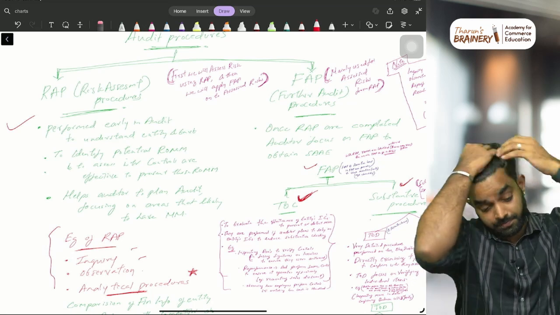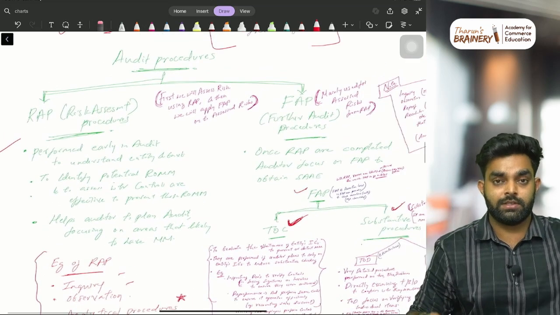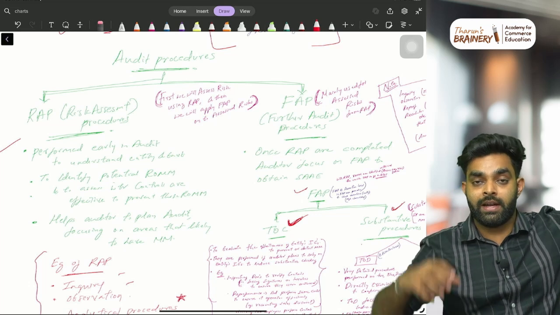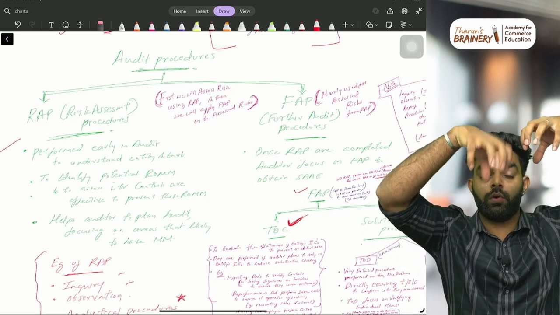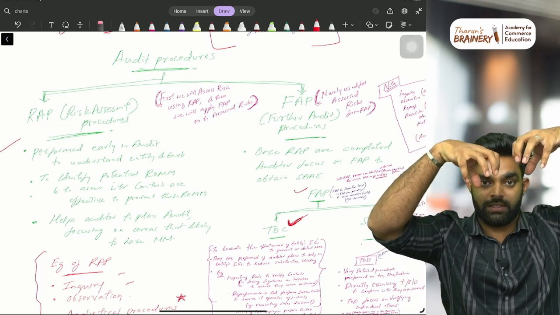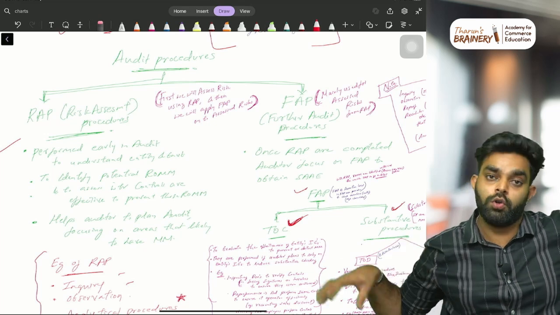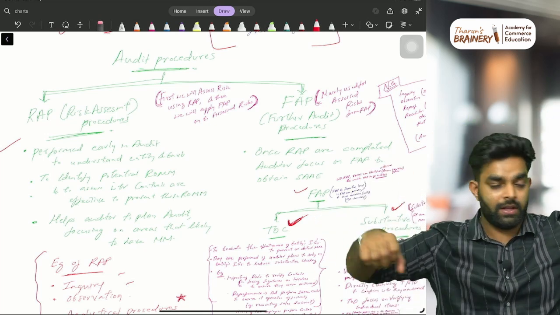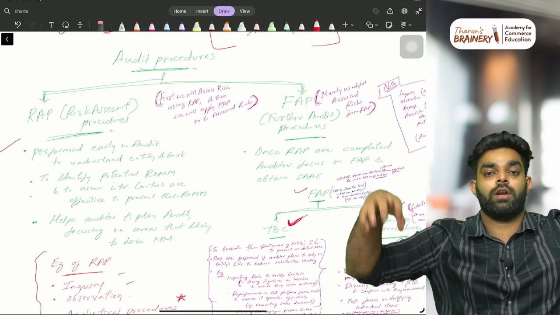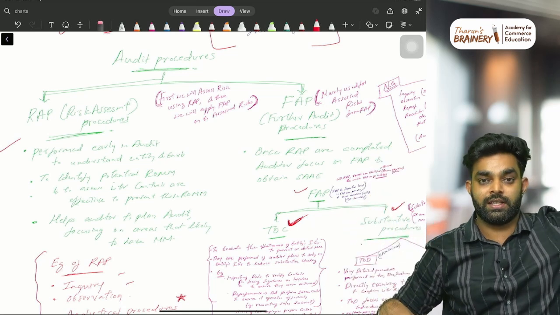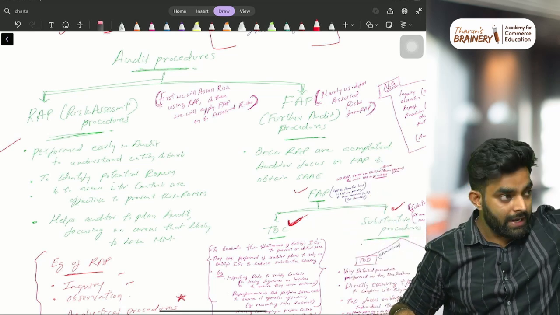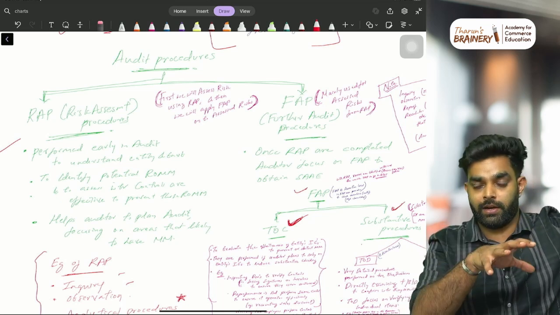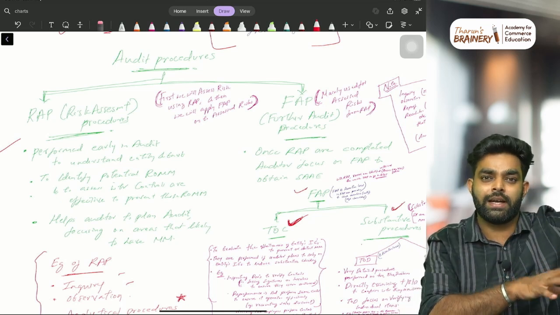Then risk assessment procedure. Before starting auditing, all the things we do in auditing is what we call audit procedure. Steps the auditor takes to do the auditing. The entire audit procedure is divided into two: risk assessment procedure and further audit procedure. Risk assessment procedure is SA 315. In this, the auditor will identify the risky areas in auditing. He'll spend 1 or 2 or 3 days doing this.